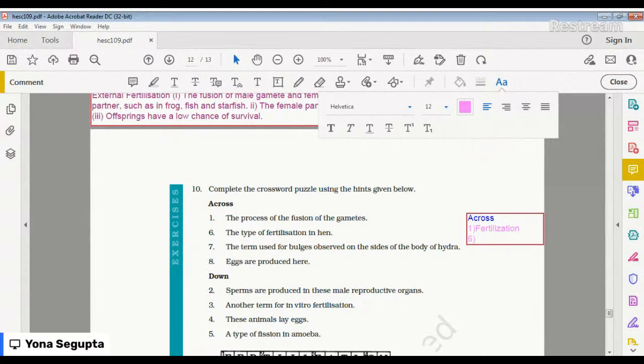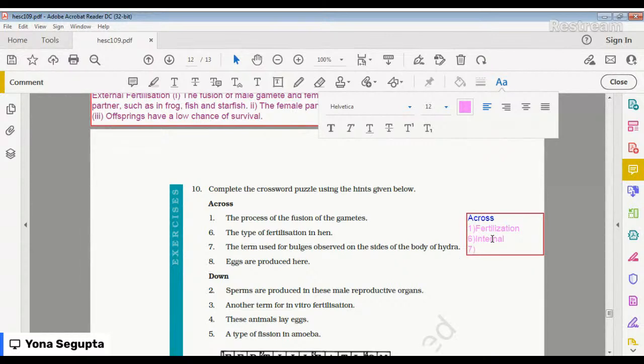Tell me. Number 6 is the type of fertilization in a hen. It is internal. Right? Next is number 7.